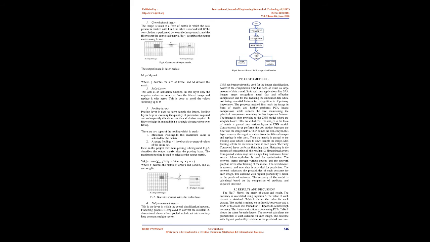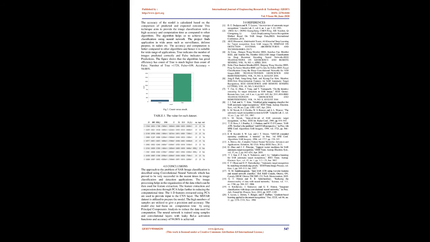The image is then provided to the CNN model where the weights, biases, and filters are initialized. The image in the form of a matrix is passed on to various layers in the CNN model. The convolutional layer performs the dot product between the filter and the image matrix. Then comes the ReLU layer. This layer removes the negative values from the filtered images and replaces them with 0. Then the matrix is passed to the pooling layer, which is used to downsample the image. Max pooling selects the maximum value in each patch.